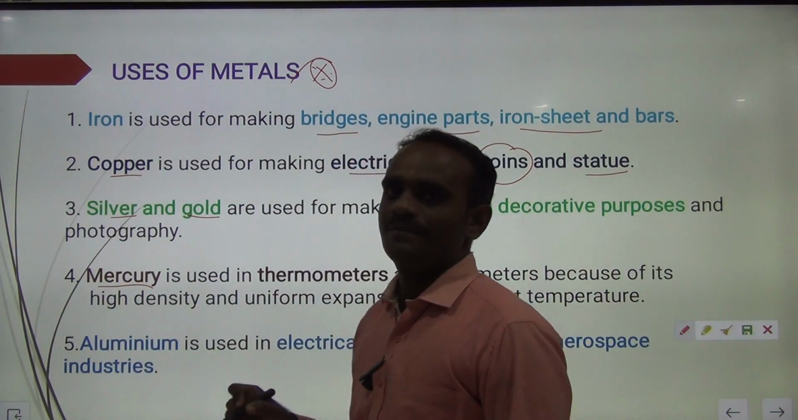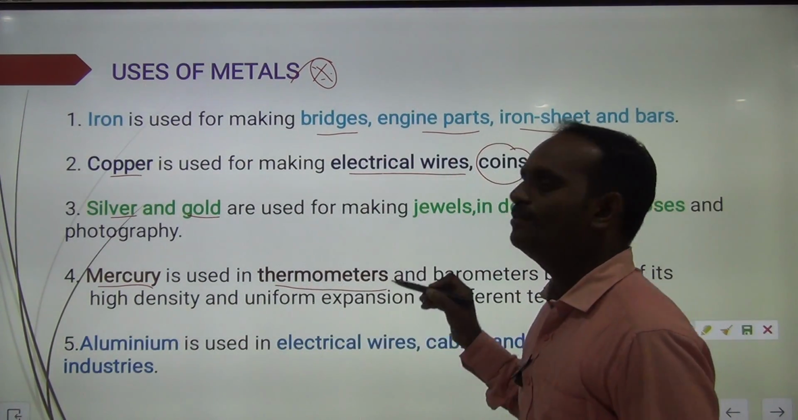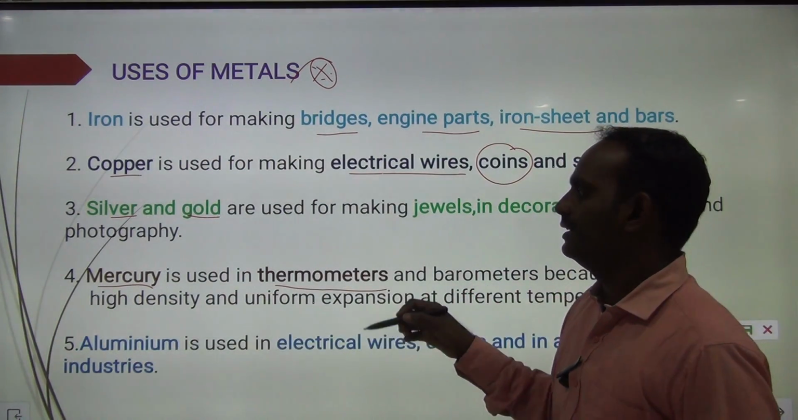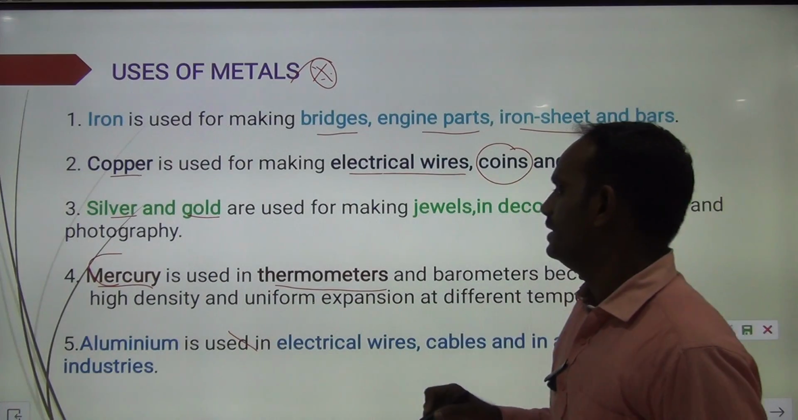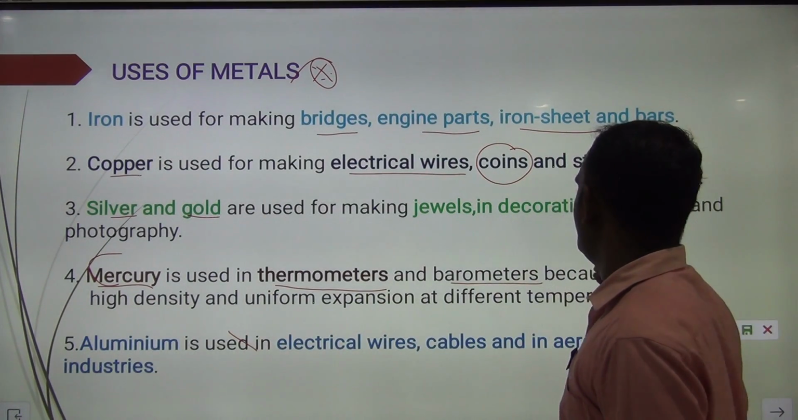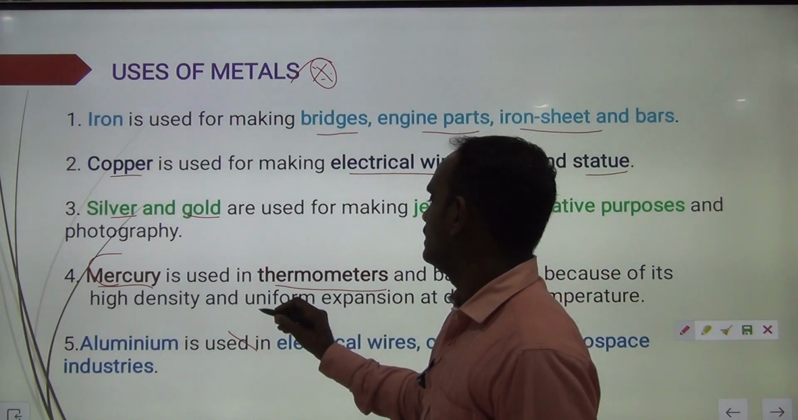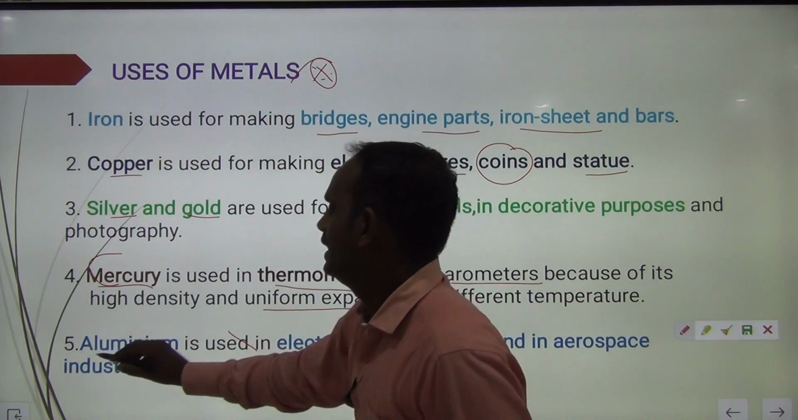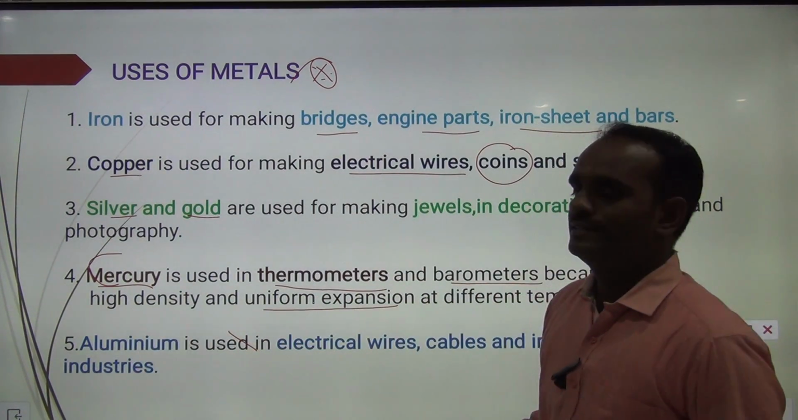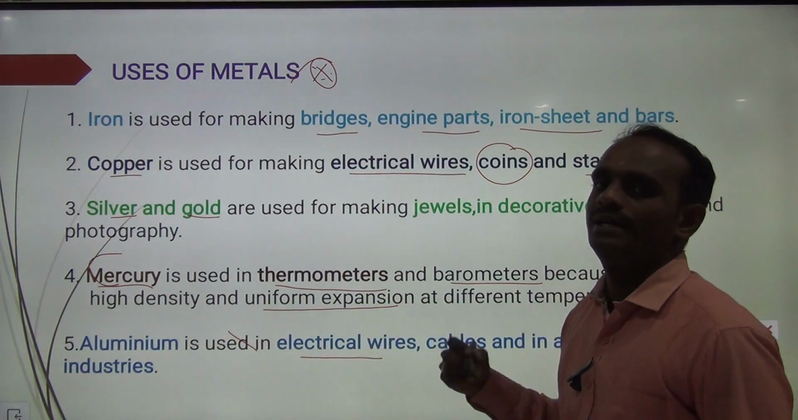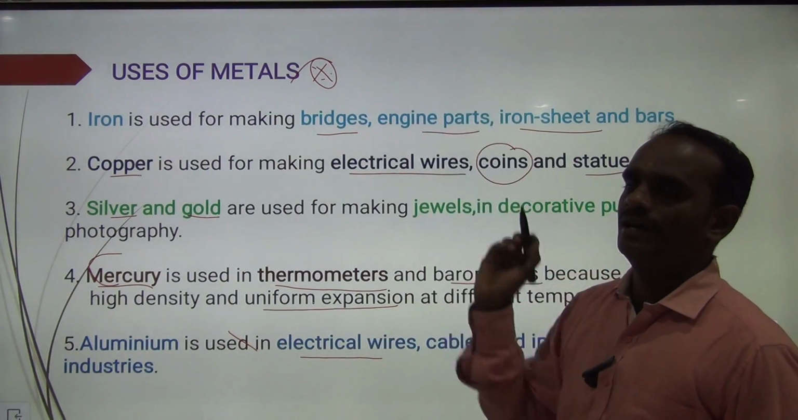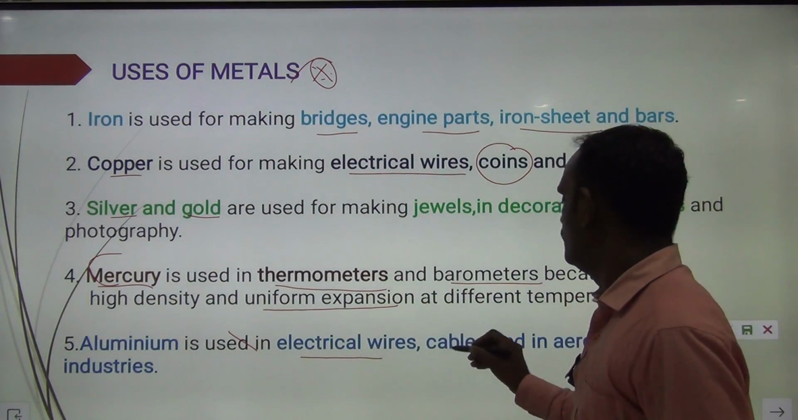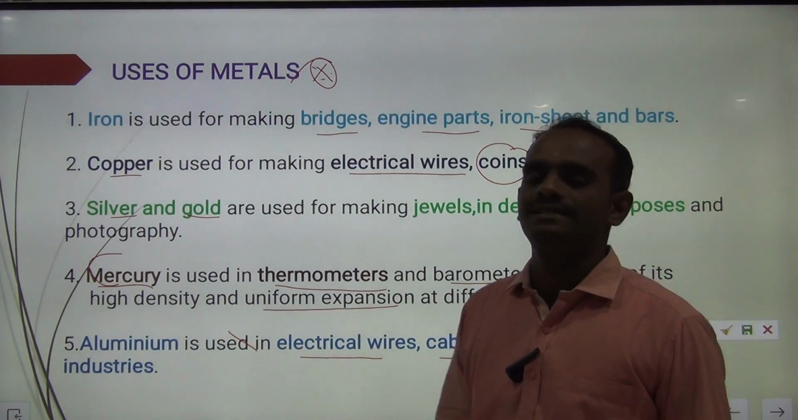Fourth one is mercury. Mercury is used in thermometers. In a clinical thermometer, mercury is present. Mercury is used in thermometers and barometers because of its high density and uniform expansion at different temperatures. The last example for metal is aluminium. Aluminium is used in electrical wires, cables and in aerospace industries.